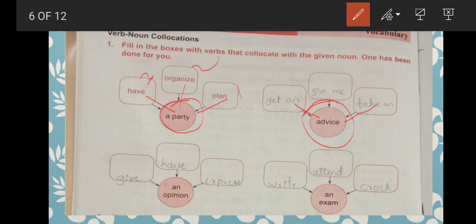Next we have here an opinion. Give me an opinion. Advice means which is right, which is wrong. But opinion, it depends. It is their knowledge. According to their knowledge, they give their opinion. If we go and ask illiterate people, they give their opinion. But when we go and ask educated people, they give us advice. What to do and what not to do. So, express an opinion, have an opinion, give me an opinion. Advice is different, opinion is different.